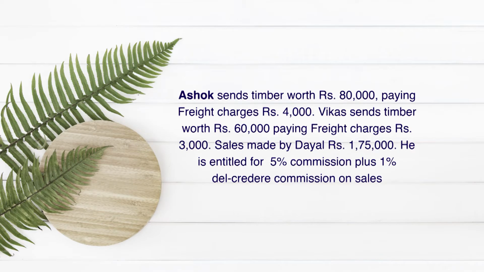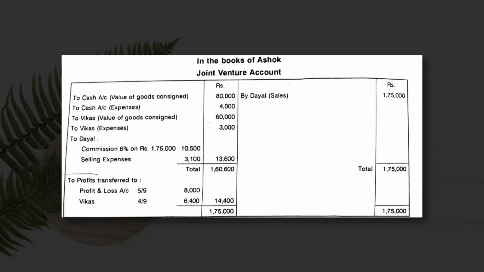Now again we go back by one slide. Here it is mentioned that Vikas sent timber worth rupees 60,000 and incurred freight charges of rupees 3,000. So 60,000 and 3,000 will again be written on the debit side of the joint venture account. So, to Vikas, value of goods consigned: Vikas has consigned goods worth rupees 60,000 to Dayal and company, and to Vikas expenses: the expenses incurred by Vikas, rupees 3,000.